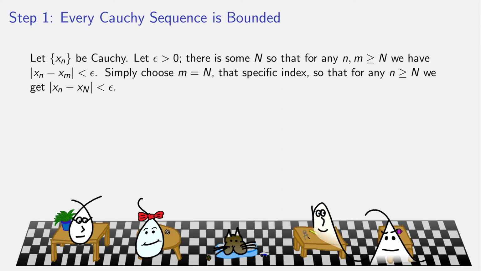Now, whatever that cutoff was, capital N, past which everything is within epsilon of one another, instead of comparing any 2 terms to each other, just compare everything to x sub capital N specifically. If little n is bigger than capital N, then the 2 n's are 2 indices that are at least as large as capital N, which means according to the definition of being a Cauchy sequence, the distance between these terms is no larger than epsilon. What that means is past capital N, all terms are no larger than x_N plus epsilon and no smaller than x_N minus epsilon, because every term has to be within epsilon of every other term, specifically that one, x sub capital N.